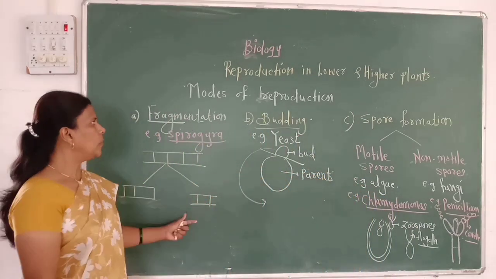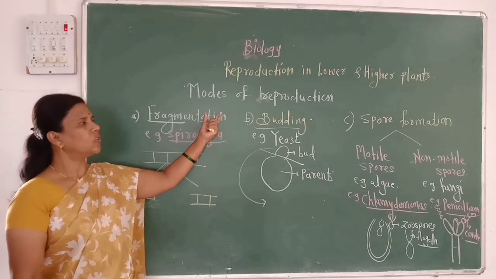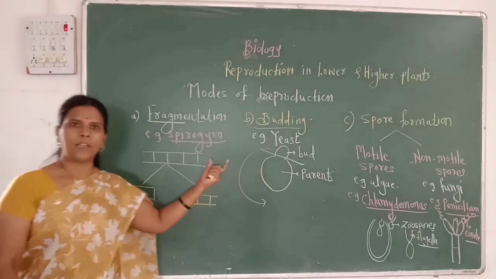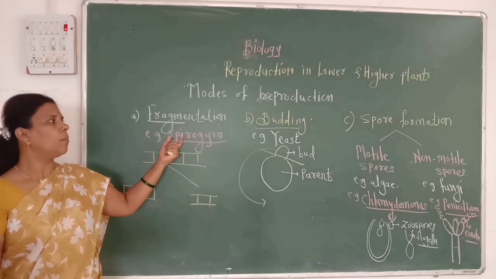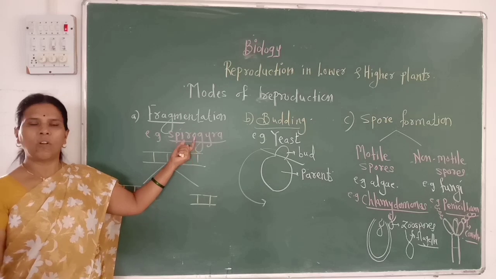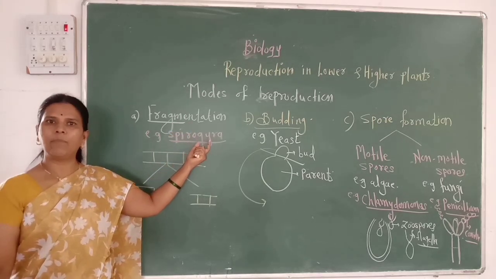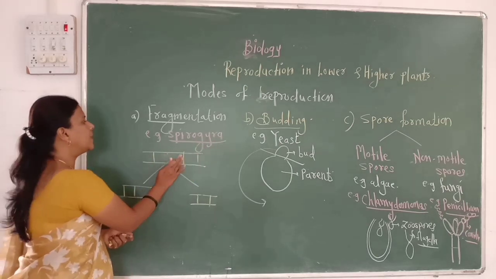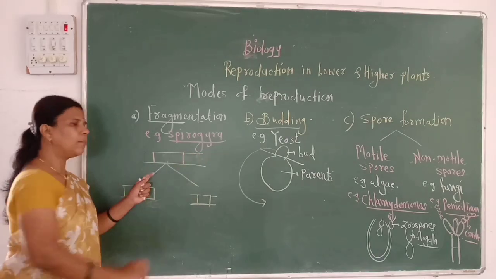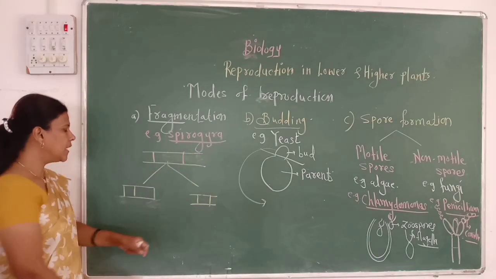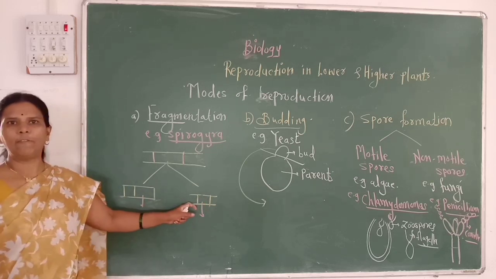Thus, we studied the three methods of reproduction, the modes of reproduction in lower organisms. The first method is called fragmentation. What is fragmentation? Broken down into pieces is called fragmentation. For example, in Spirulina, a type of algae which has a filamentous body, when these filaments are accidentally broken down into pieces, each piece has the ability to produce a new individual.